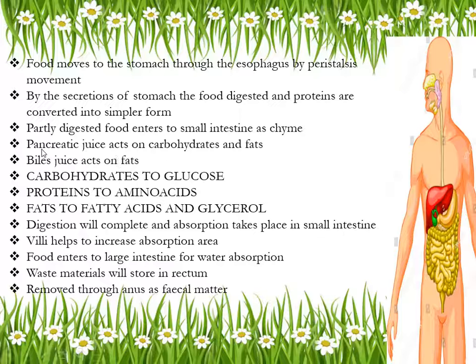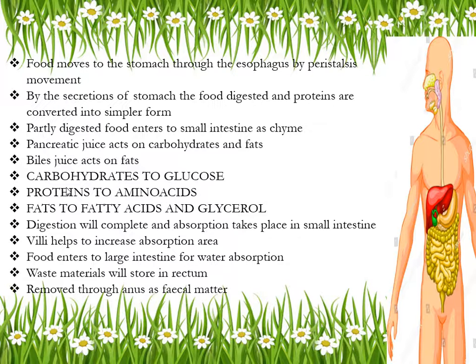Next one, pancreatic juices act on the carbohydrates and fat. In which gland is pancreatic juice secreted? Pancreas. Very good. In the pancreas, pancreatic juice is secreted, where it will act on carbohydrates and fats. Next, bile juice acts on the fats. Where is this bile juice secreted? Liver. Very good.